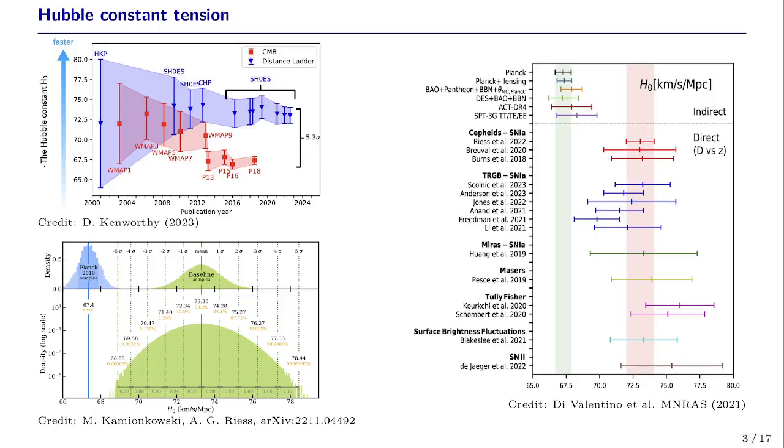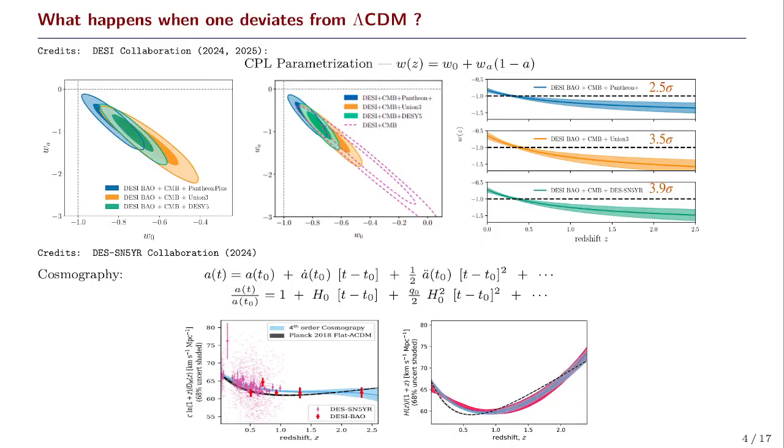So instead of lambda, we have a dynamical dark energy behavior which is given by this equation of state parameter for dark energy, and the simplest model we can think of is the CPL parametrization, which has become very popular in literature. Also, this kind of parametrization can be built from different scalar field theories.